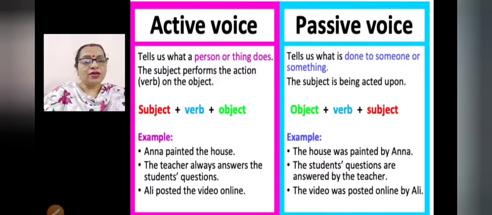So are, you have to write, and then past participle of answered. Then Ali posted the video online. So the video was posted. Posted is past tense. So was you have to write, and posted, past participle, is also posted, right? So was posted online by Ali.